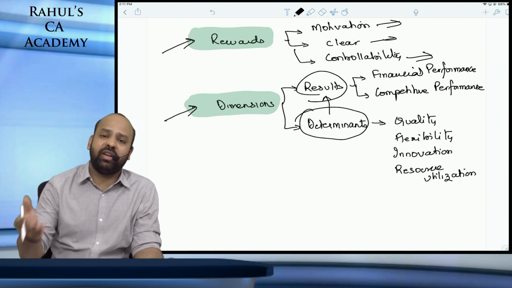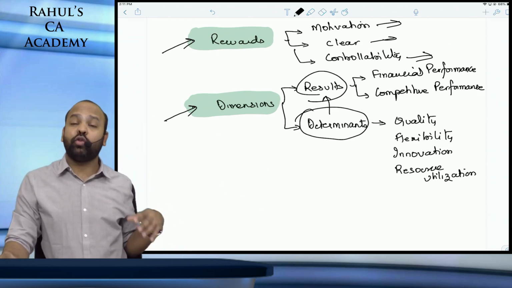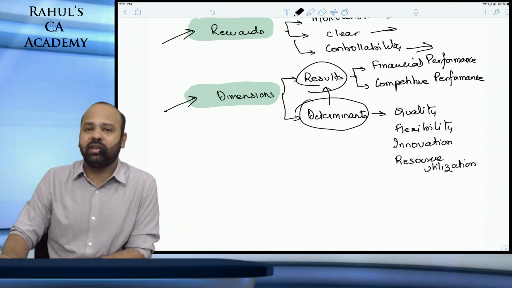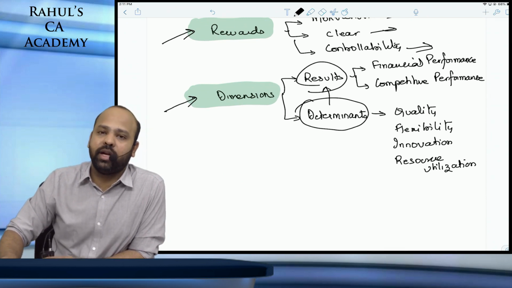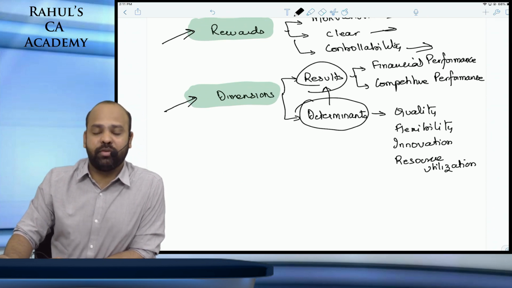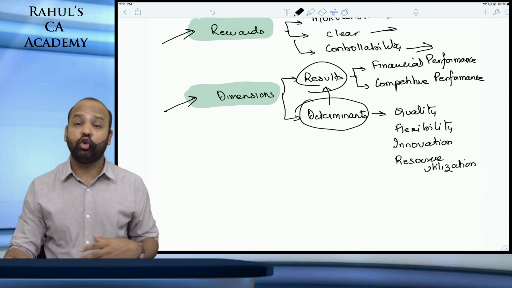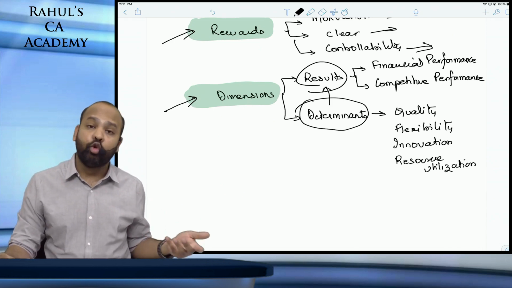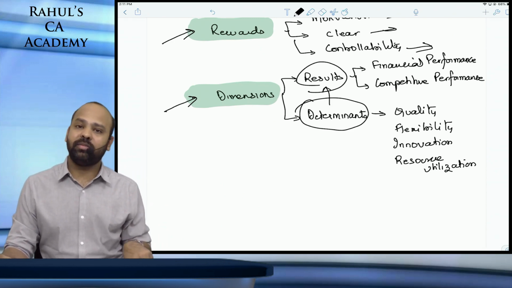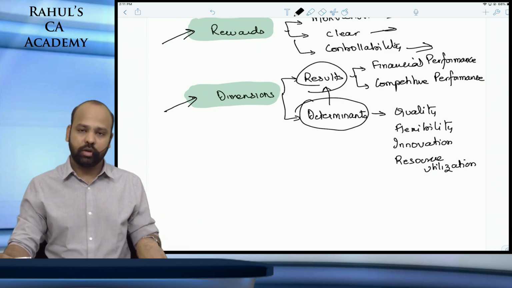Reduce your manufacturing cycle time, reduce your design cycle time, so that you will be able to quickly incorporate the changes. Innovation as such, guys, is the employees should be continuously motivated as such, beta, to bring out new products being launched as such, guys, new ways of performing the work. Just if you still try to recollect the restaurant example, guys, they were trying to bring out new products, new food items, guys, healthy food items, healthy food options to the customers. Resource utilization, beta, is the effectiveness and the efficiency of the resources that you have. Are you efficiently utilizing them or not?